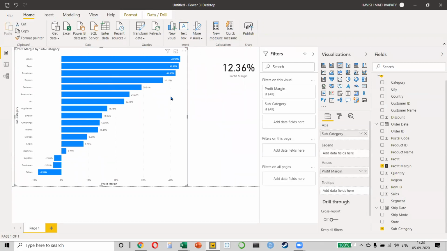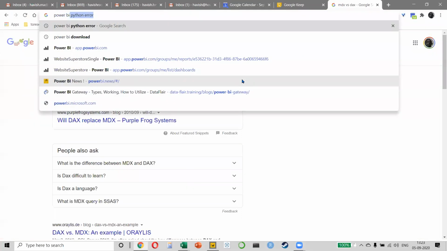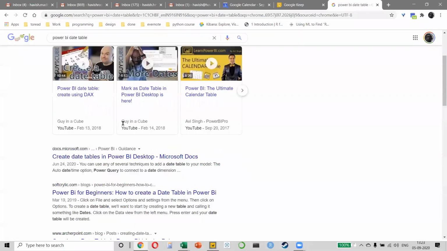Now let's come to the other one, which is the sales from new customers. But before I do that, I want to make a table that has a list of all the dates in it. This is a concept that is called the Power BI date table. Right now you must be thinking, what is it? We have never heard of this earlier. But the reason I wanted to show this to you on Google is to tell you that this is one of the prerequisites to making a Power BI dashboard, or a complicated dashboard.